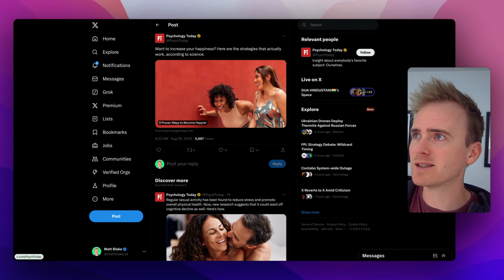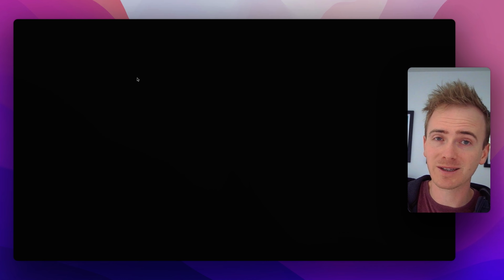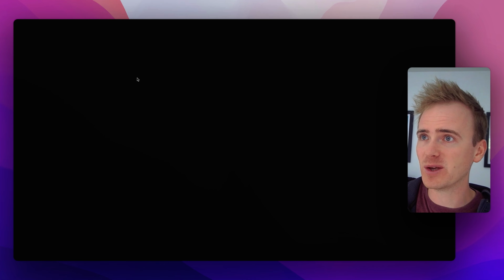So there you have it. That is how you can build an AI tool that finds tweets that I believe outperforms anything you could do with keyword search, and therefore the Twitter/X API.